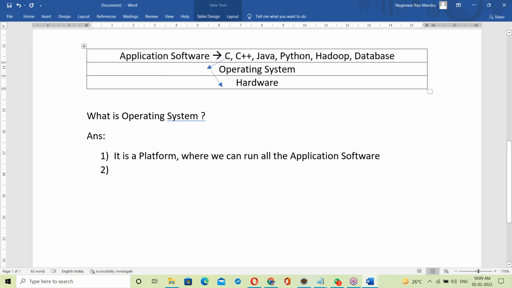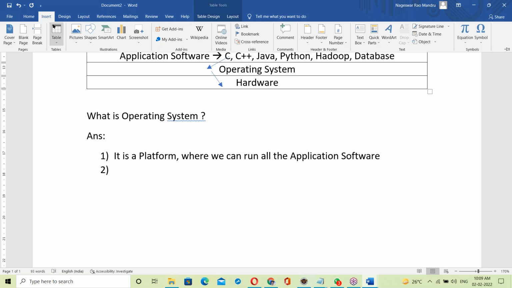Similarly, Python or Java programs generating some output, first the output is delivered to the OS and then transported to the output device.